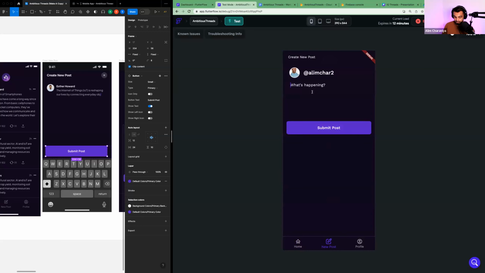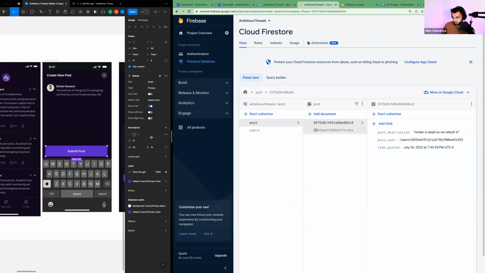Okay, and I'm going to add something. Twitter is dead. Hit submit post. I see another one popped up. Twitter is dead and the username is now here. So you see how easy it is to just add more properties to the database. This is incredibly powerful as y'all iterate and add more features and more functionalities to your app.